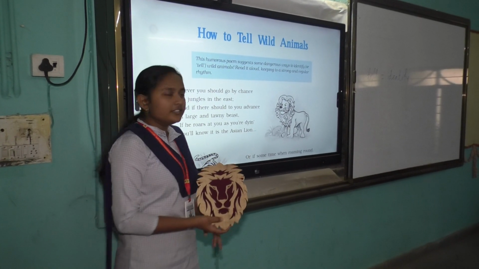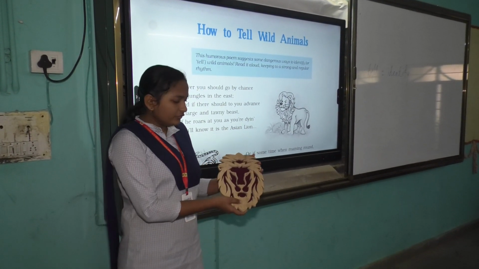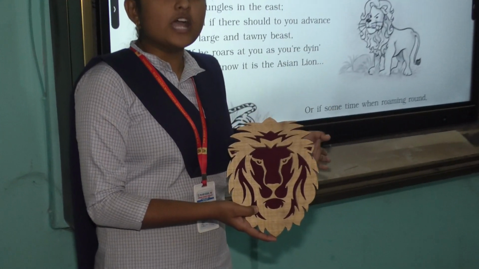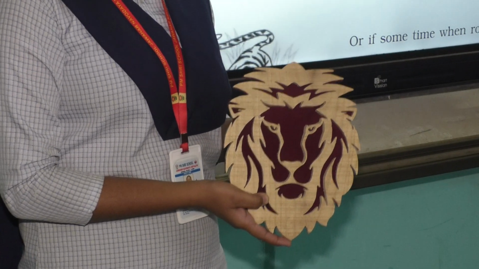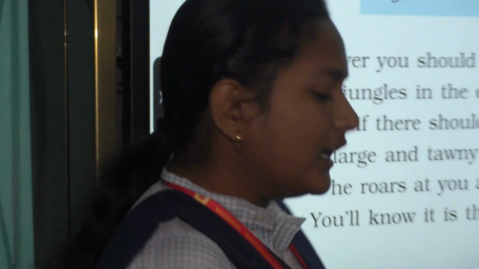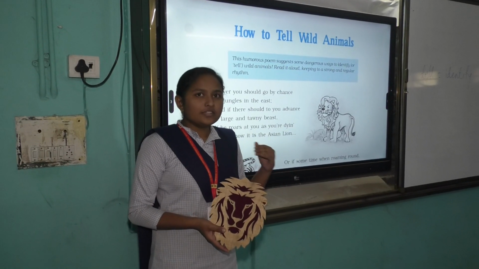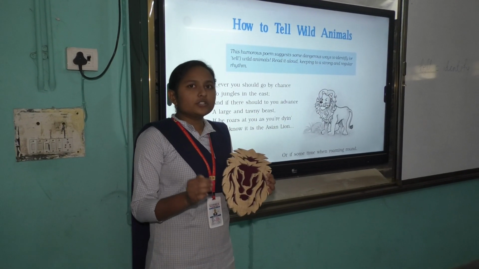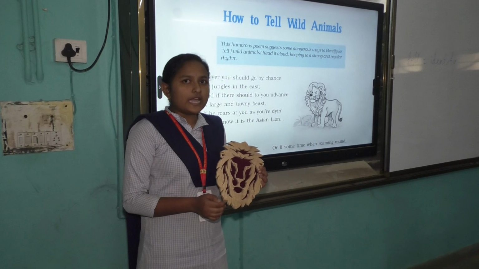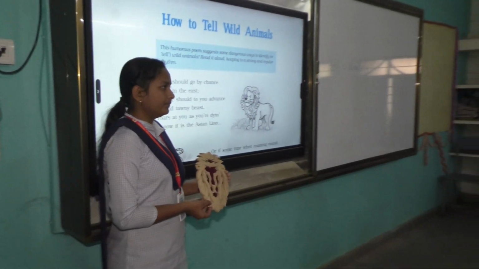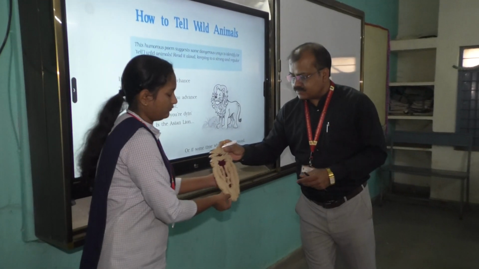One way is physical appearance. If the lion is large and tawny, then we can identify that it is an Asiatic lion. Then the other way told by her is that if that lion roars loudly and we get so frightened that we feel like we are dying, then we get to know that it is an Asiatic lion. Very good, very good. Sit down.